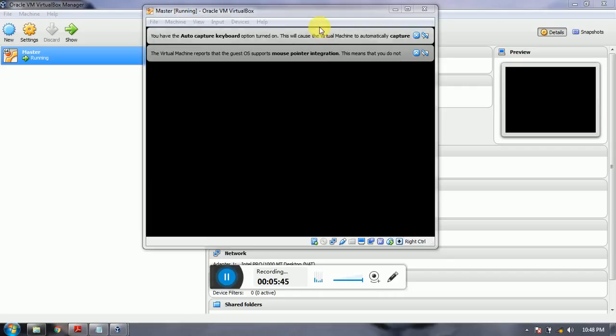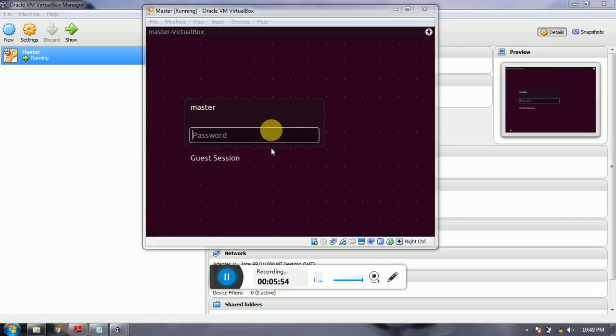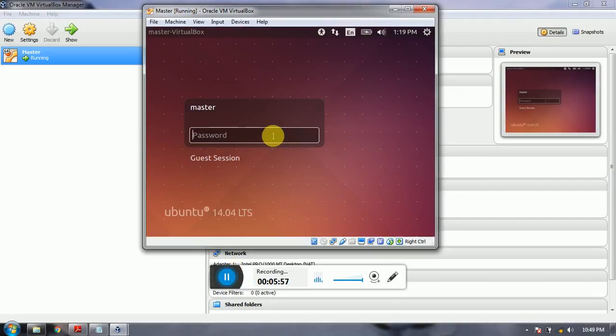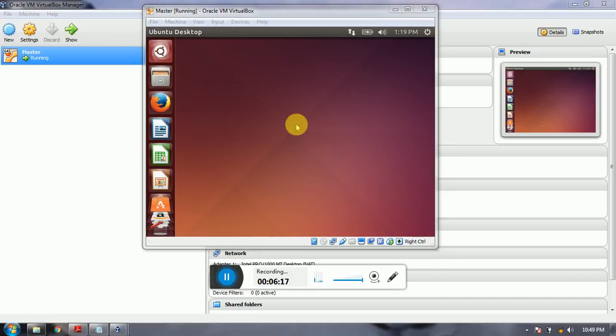After restarting the system, I am entering the password of my master node and click on enter.